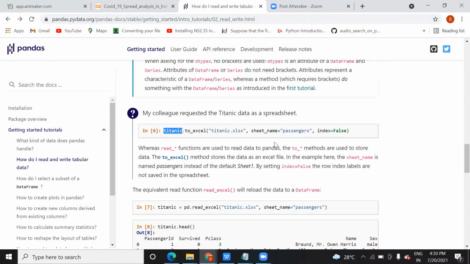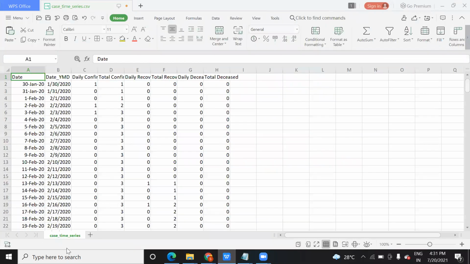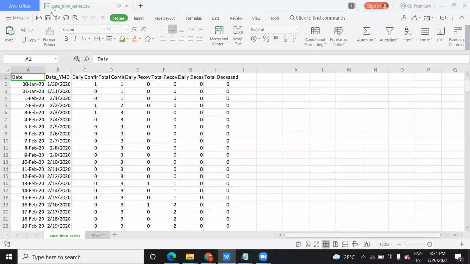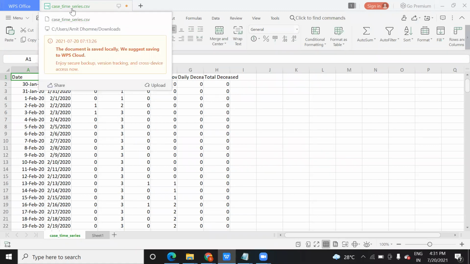So this to_excel method will store the data into the Excel file, and the sheet name you just pass. Arush, you might be aware that in Excel we can create different sheets, right? When it saves, obviously the file name will be the name with .xls that you have given as the first parameter.